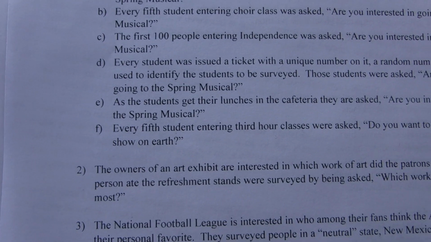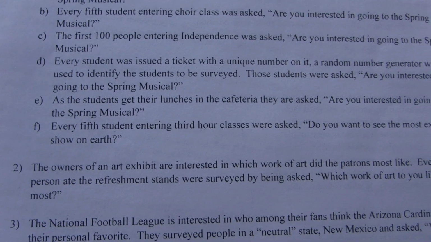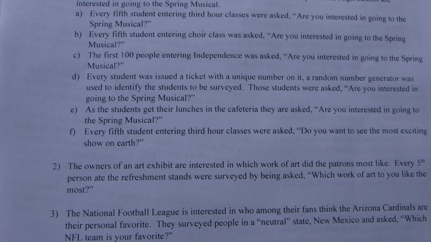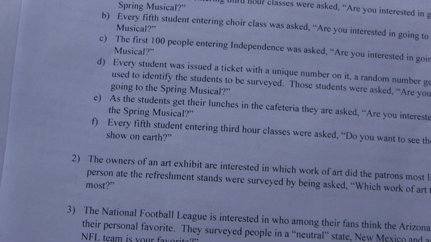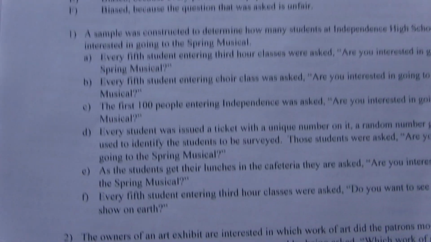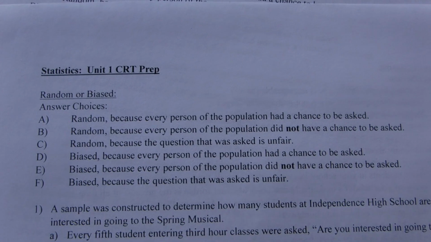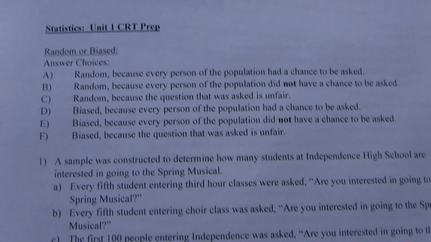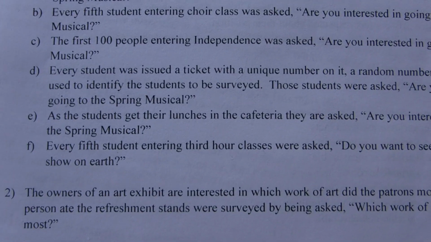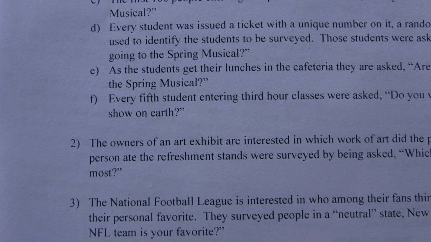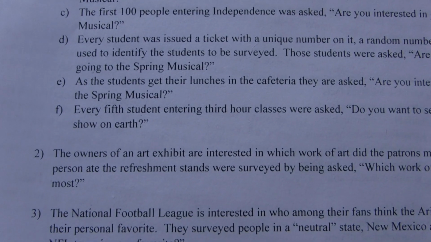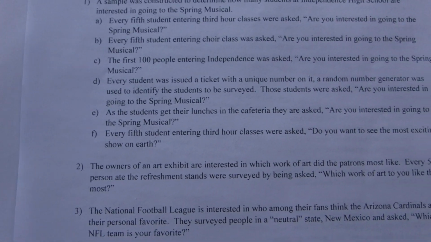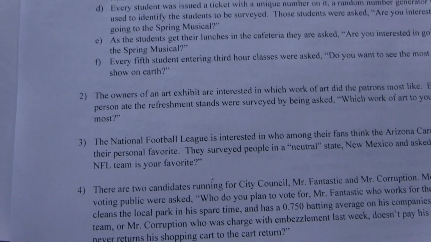Every student was issued a ticket with a unique number on it. A random number generator was used to identify the students to be surveyed. Those were asked, are you interested in going to the spring musical? Okay, a random number generator is kind of a tip of the hat that it's probably a really good choice. So random number generator, that's an option A, that's random. Awesome. E, as students get their lunches in the cafeteria, stop right there. Okay, not every student gets their lunch in the cafeteria. Some bring their lunch, some don't eat lunch, etc. Bias, not everybody of the population.